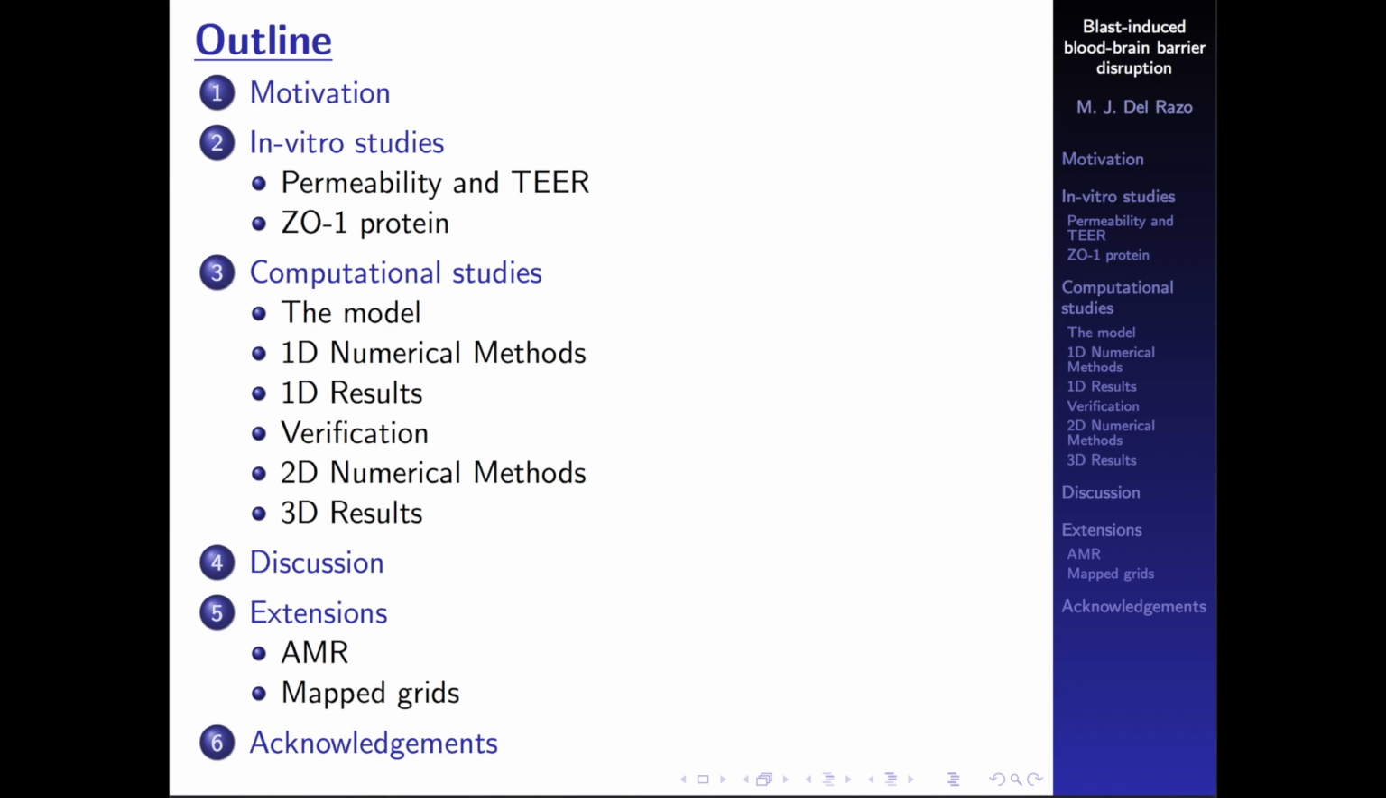First, I'm going to give you a little bit of the motivation. Why do we want to study this? Then I'm going to mention a couple of the in vitro studies, which were actually experimental studies made by some collaborators that we have at the Veterans Administration Hospital. Then I'm going to talk to you about how we translate that into computational studies. And I'm going to discuss these results and how they relate to the experimental context. And if I have some time, I'm going to talk to you about a couple of extensions.